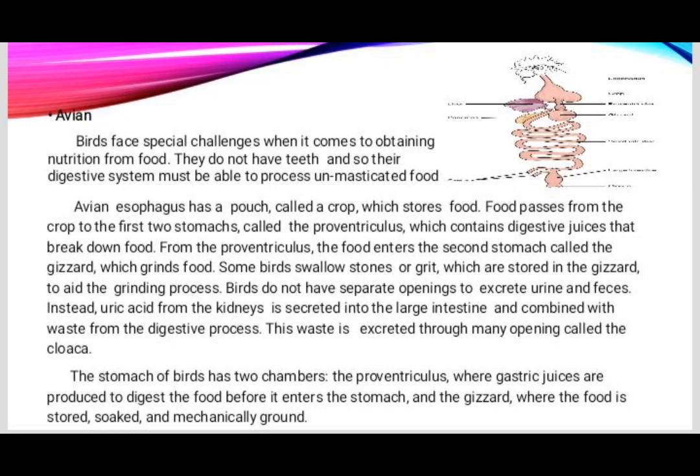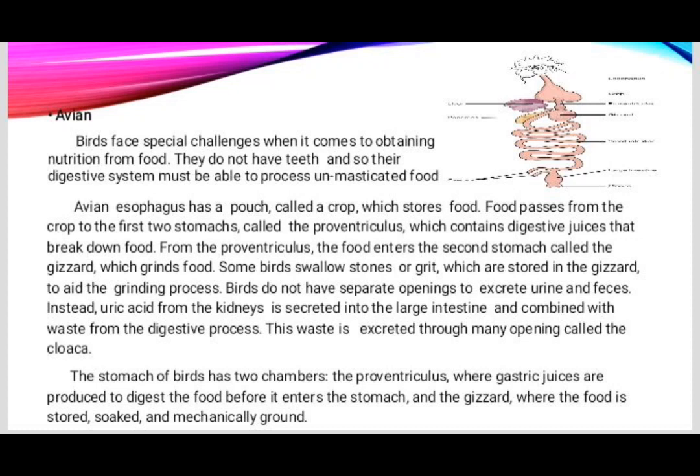And then next is avian. Birds face special challenges when it comes to obtaining nutrition from food. They do not have teeth, and so their digestive system must be able to process unmasticated food. The avian esophagus has a pouch called a crop which stores food.